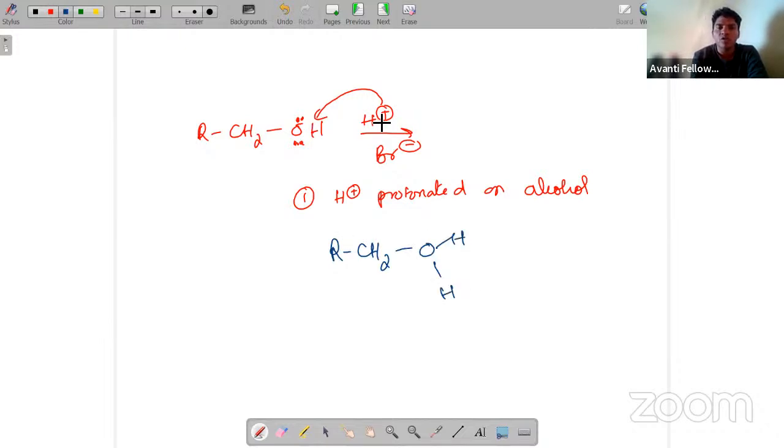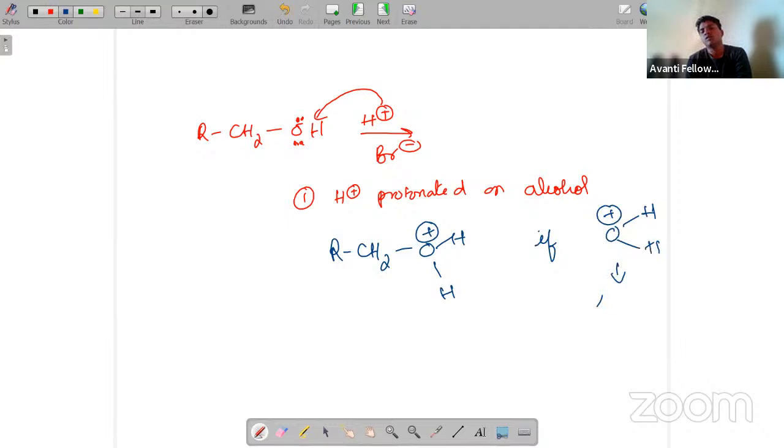And again, when the lone pair is given to this hydrogen, what is going to happen here? You are going to get a positive charge on the oxygen. Same story. Whenever you have a positive charge on oxygen, with hydrogen, always remember, try to remove it as H2O.